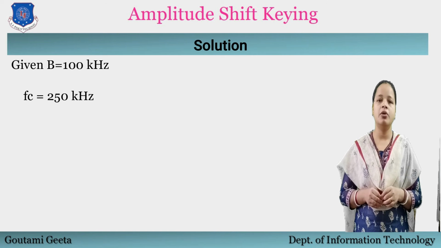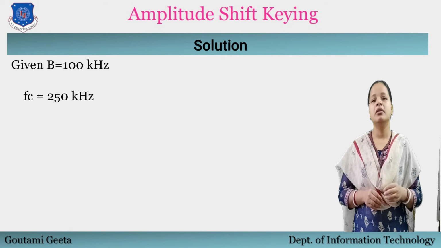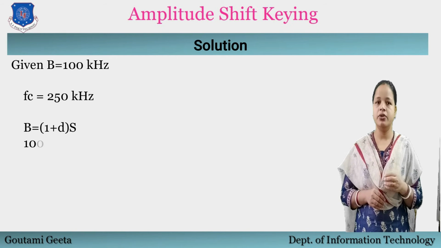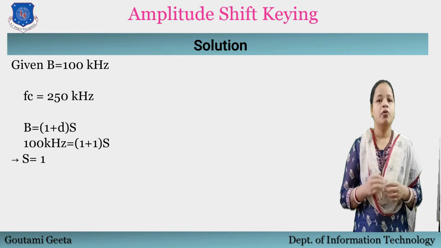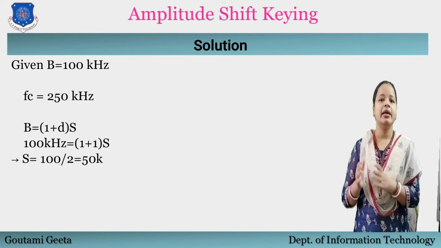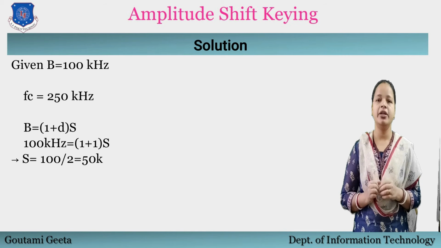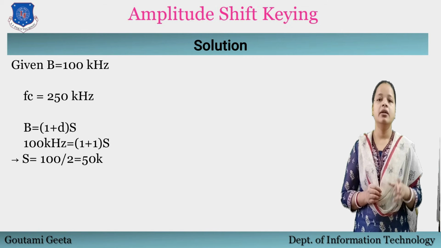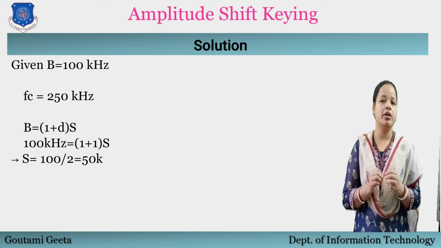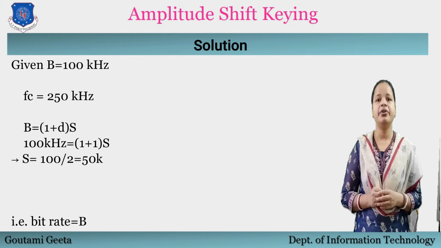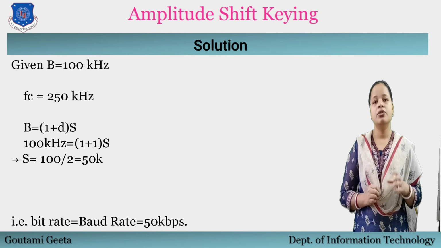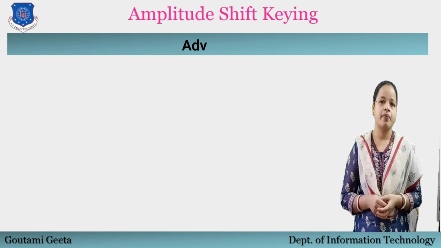We can use the formula of bandwidth to find the bit rate with D equal to 1, which is 100 equal to (1 plus 1) multiplied by S, and this results in S equal to 100 divided by 2, which equals 50K. Since the baud rate is 50K and the number of bits per symbol is not given, we are assuming the bit rate is equal to the baud rate. So the bit rate is equal to 50 kbps.